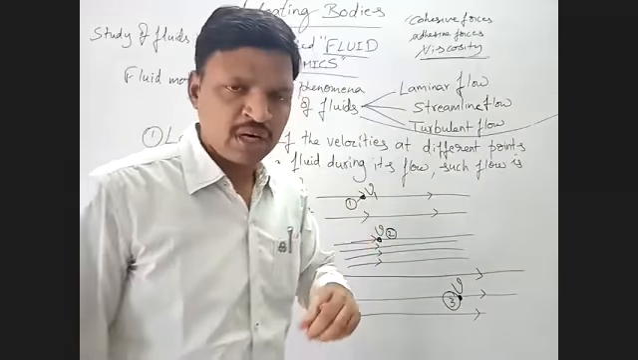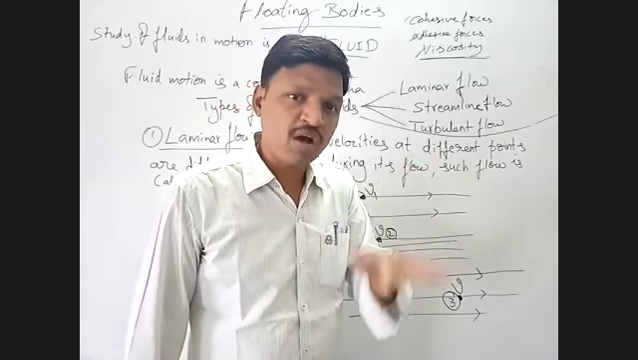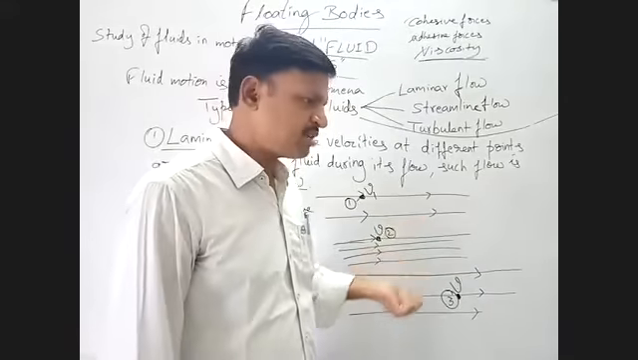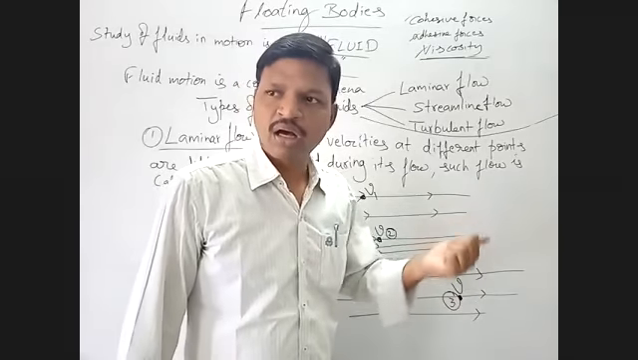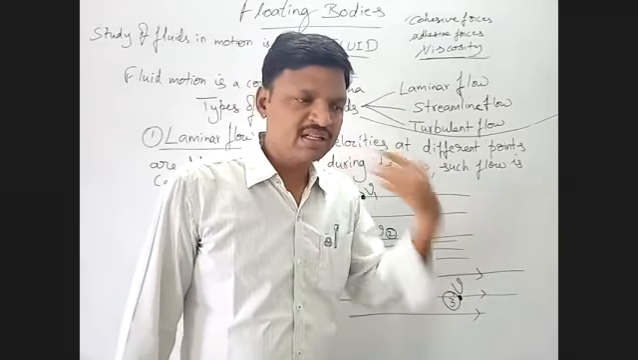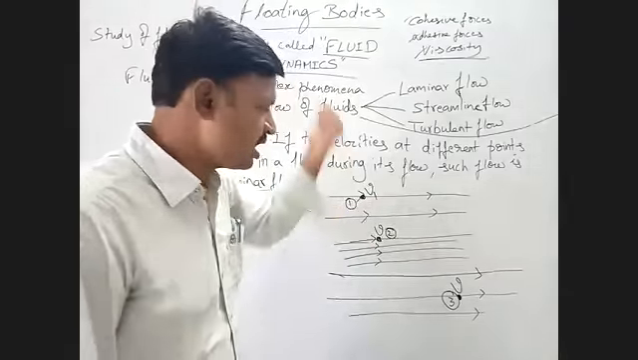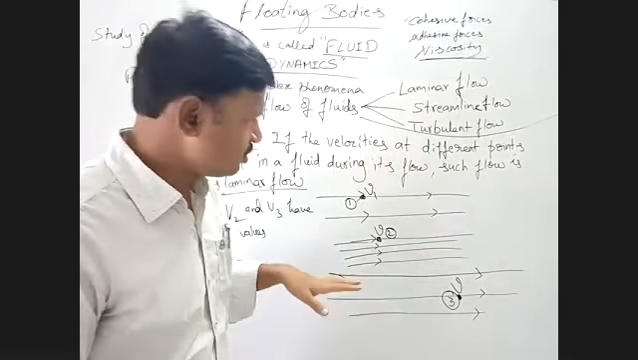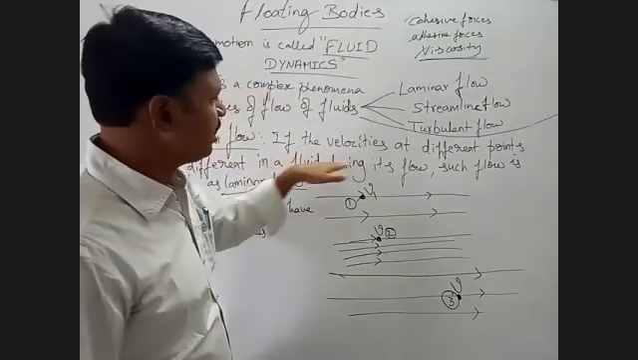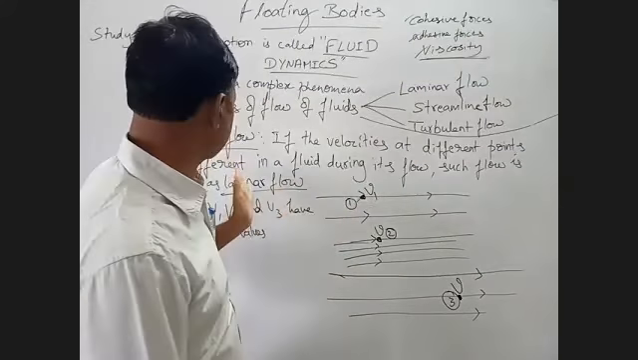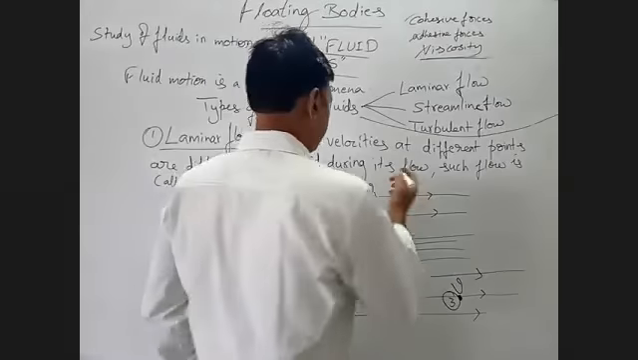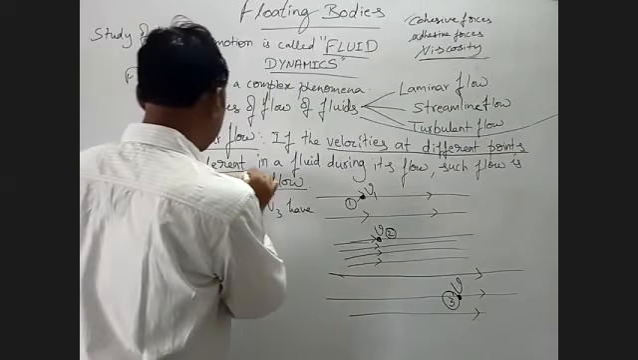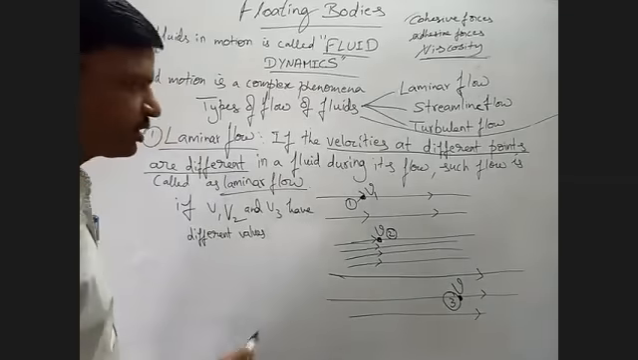So here what you have to understand is that this situation is possible because we observe it. The scientists noticed it, did research on it, and then gave us the information. That is what we are studying today. So what do we say about laminar flow? If the velocities at different points are different, see, this point is important, the velocities at different points are different.